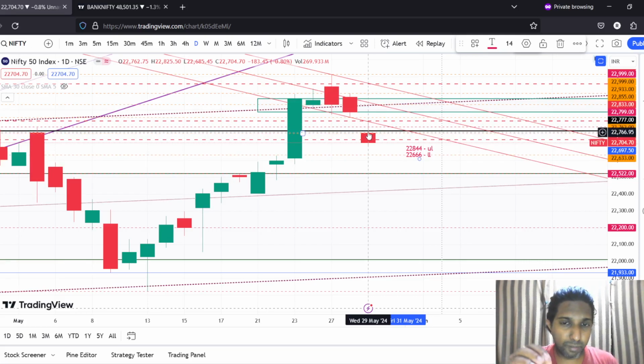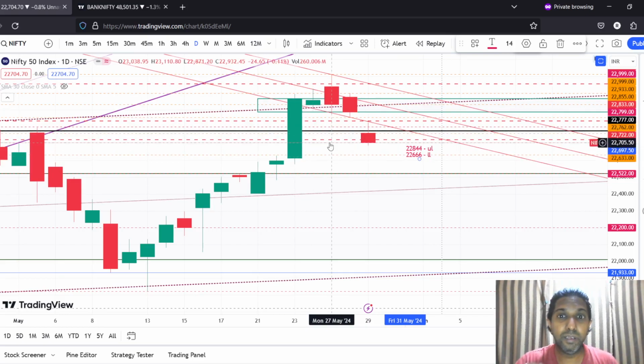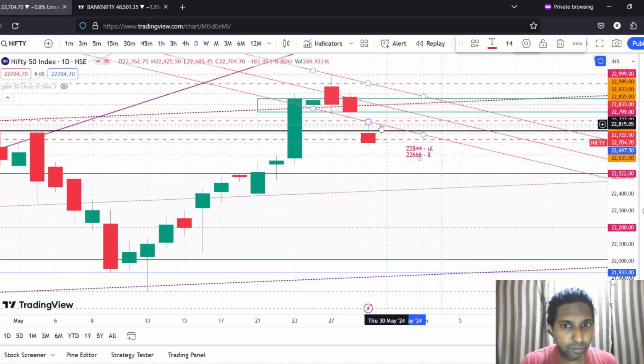Today the market opened gap down, and the second level which would have acted as support, this breakout level of 22,777, was supposed to act as a support. However, even that acted as a resistance. The price opened below that level of 22,777, and then it went up till the top, and today's high was coinciding with the bottom of the newly formed channel which we had talked about yesterday.